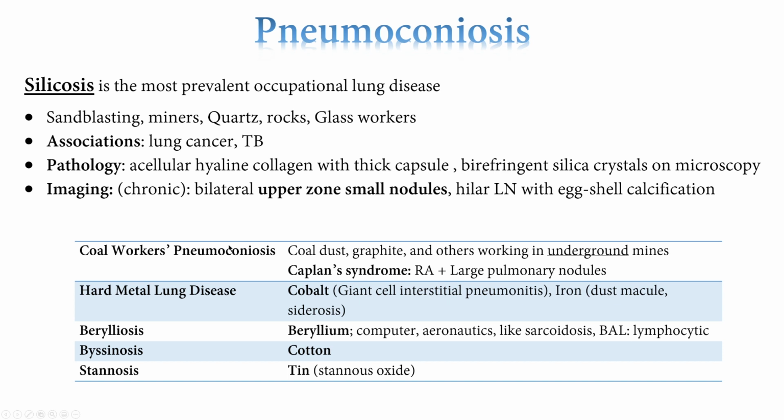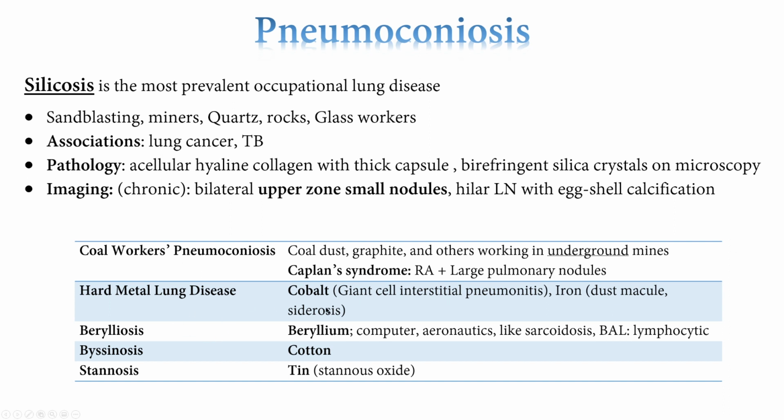Coal workers' pneumoconiosis, people who deal with coal dust, graphite, people working in underground mines, all right. Caplan syndrome is rheumatoid arthritis plus large pulmonary nodules due to coal workers' pneumoconiosis.